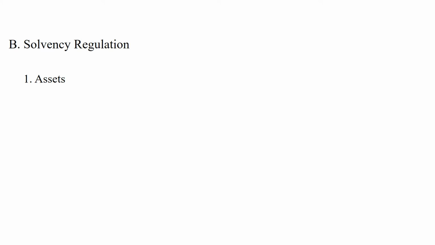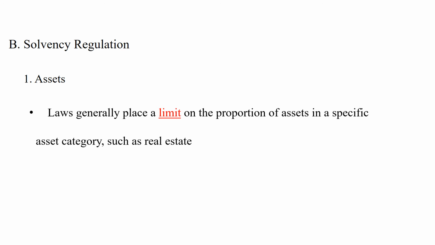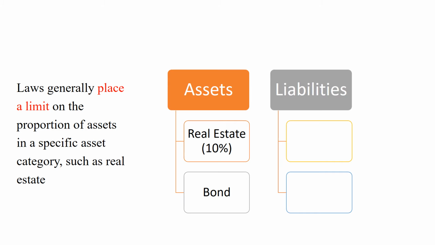So many state governments have laws that place a limit on the proportion of assets in a specific asset category. Limits on the proportion of risky assets, such as real estate and junk bonds. For example, a state government may only allow the insurance company to put at most 10% of its assets in real estate.